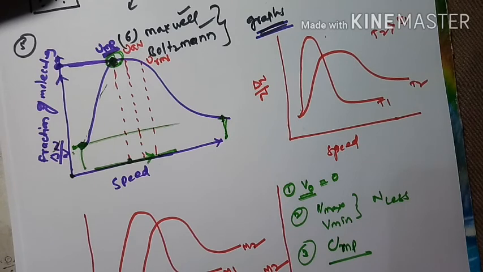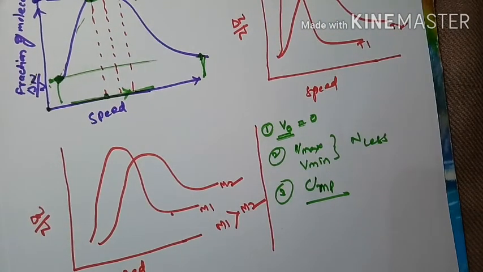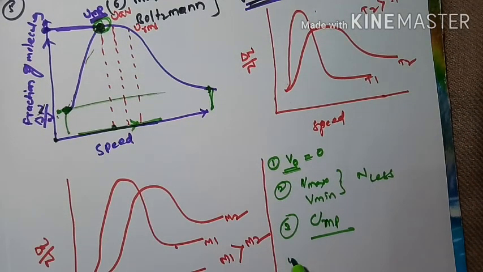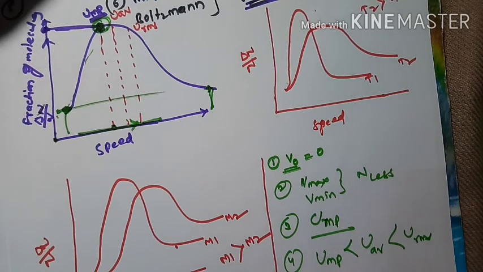maximum probable velocity. Among the different molecular velocities we consider, the maximum probable velocity or speed is less than the average speed, which is less than the RMS speed. So these are the molecular velocities.